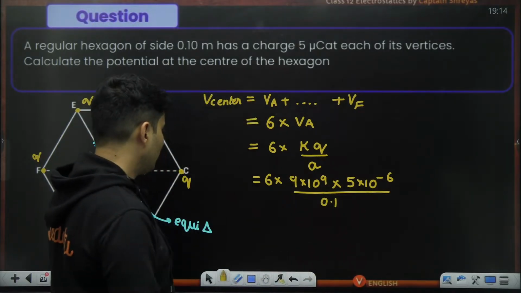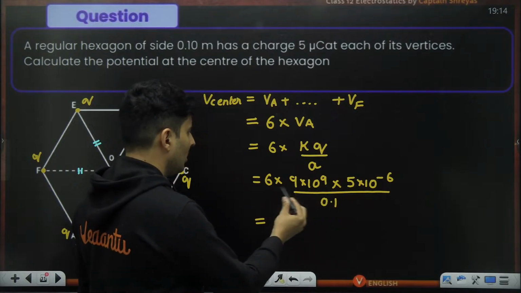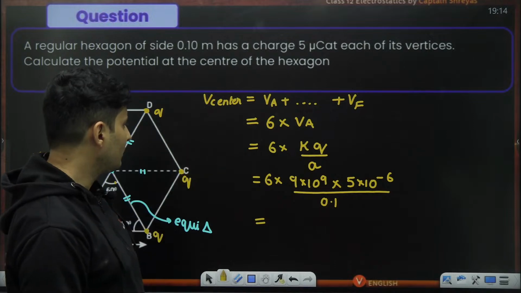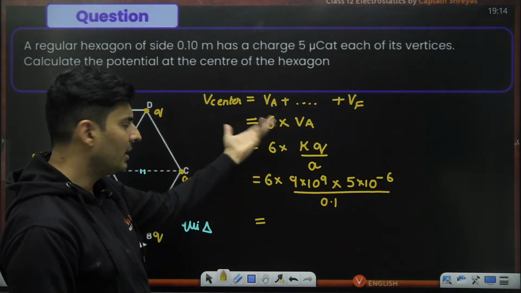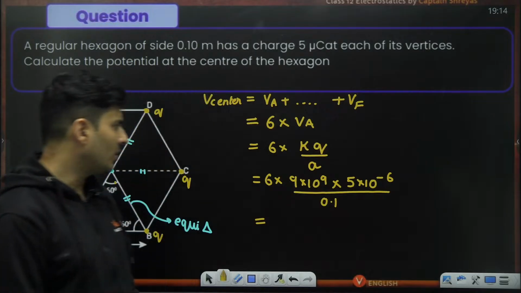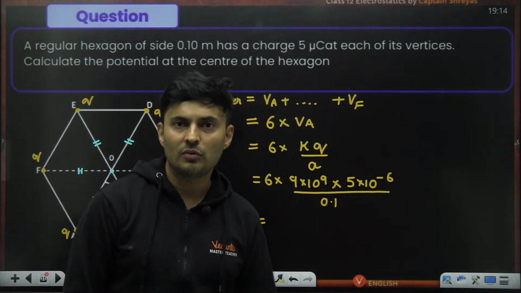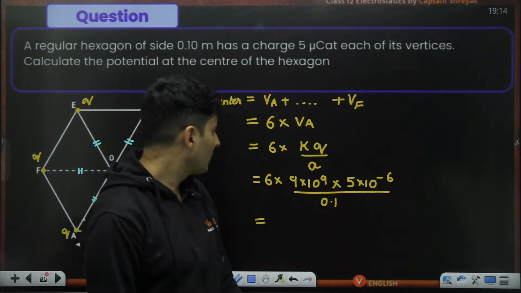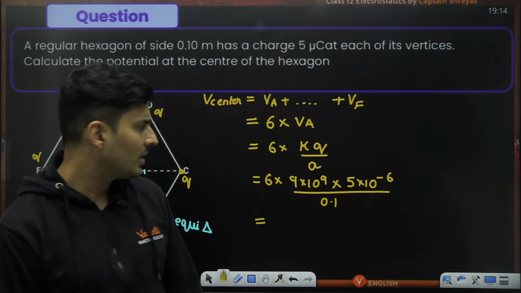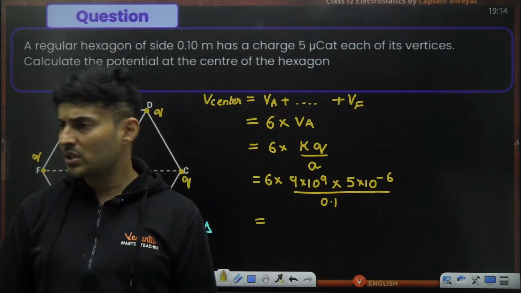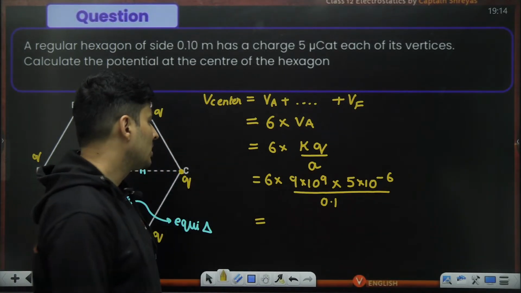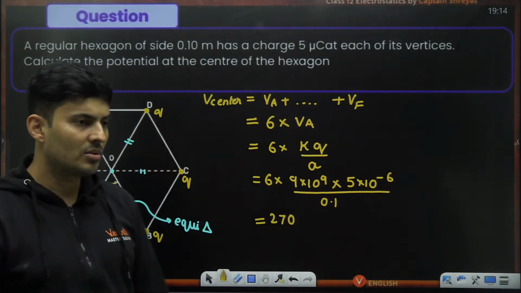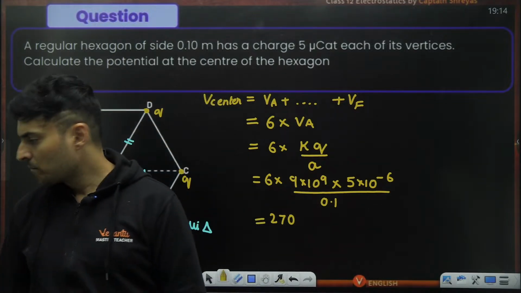Okay, so let's see, what do we do now? All right, 9 fives are 45. 45 into 6 we need to do, or you can just do 9 sixes and then into 5. So 9 fives are 45, 45 into 6, guys. 4 sixes are 24, so 240, and 5 sixes are 30, so 270. Is it 270? So 9 fives are 45, and this will be 270. Just check it out, my dear students. Everybody with me? Yeah, perfect.